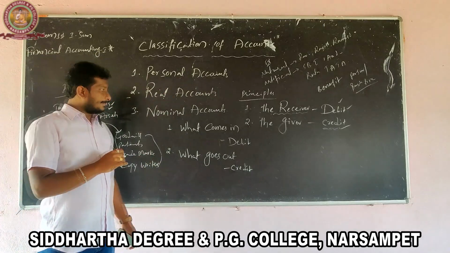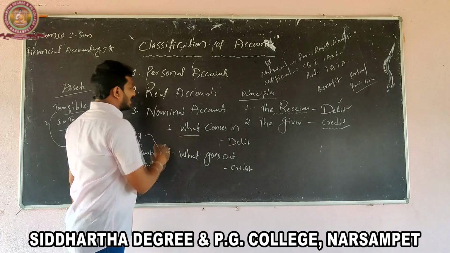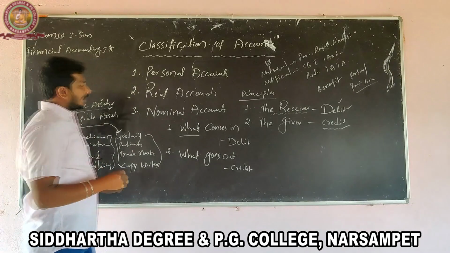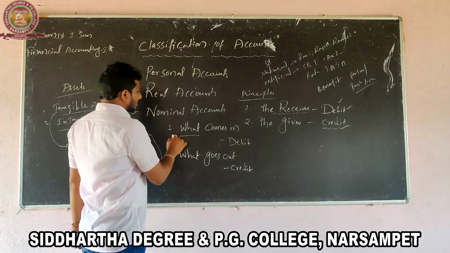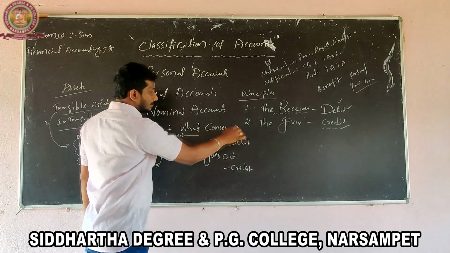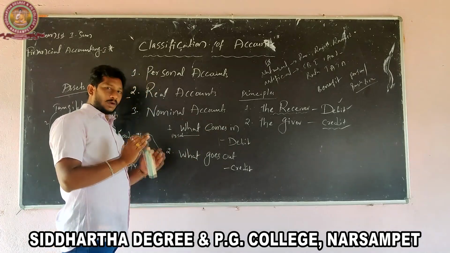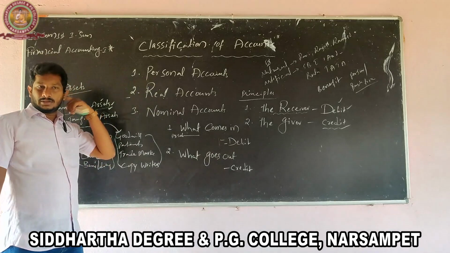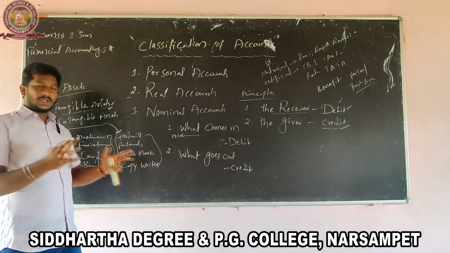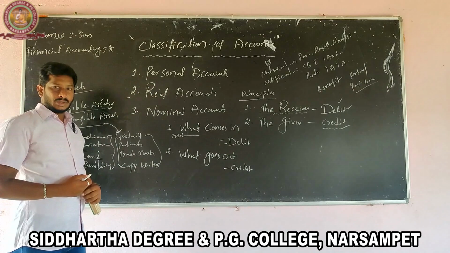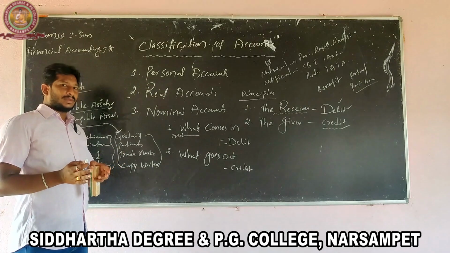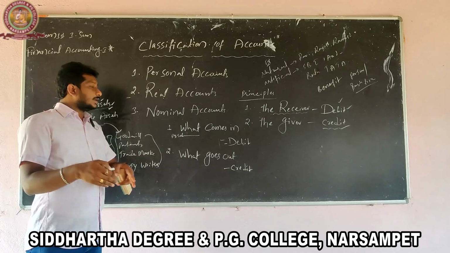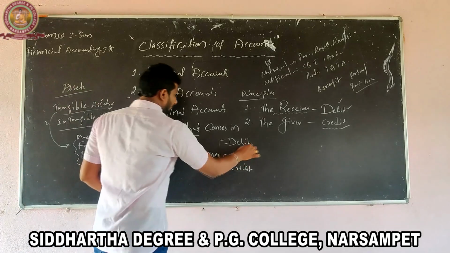So what comes in means assets. The real account relates to assets, so assets come into the business, and the asset account is to be debited. We deal with different types of assets. As a business organization, when receiving assets, the assets come into the business, so the asset account is to be debited.